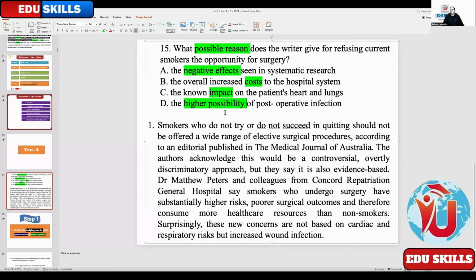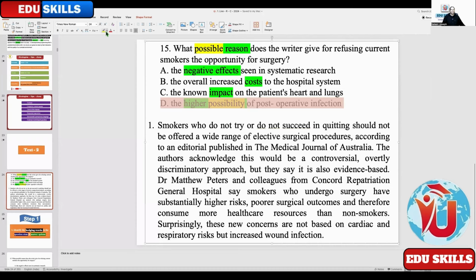Now let's presume that is the answer, and we will find out whether that is the answer. Since possibility is there, as we said, the modal verbs and the opinion expressions or presumption expressions. These are the words we said, one of the strategies I taught you. And if you know this strategy, as soon as you read the answer options, you can say fourth answer option is right. But we don't conclude it here. Let's see, as per the strategy, this is going to be the right answer. But we will check out whether we are right.